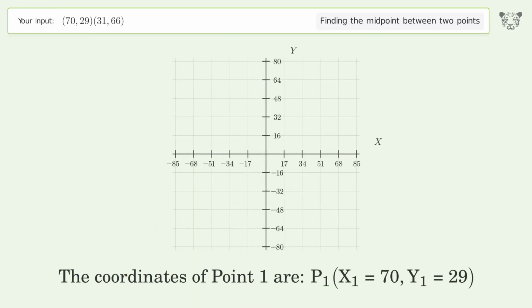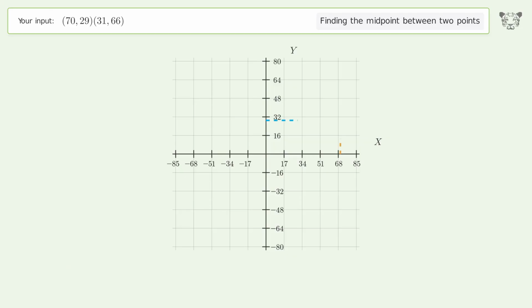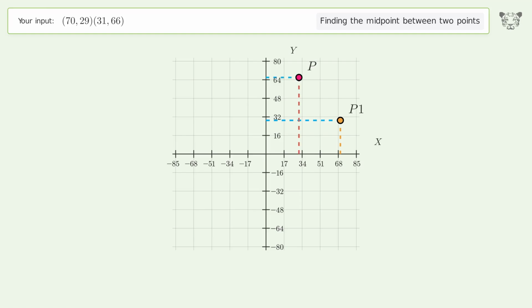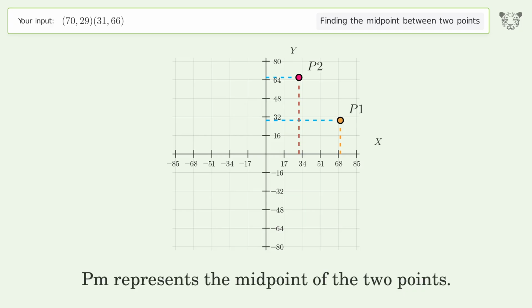The coordinates of point 1 are x1 equals 70, y1 equals 29. The coordinates of point 2 are x2 equals 31, y2 equals 66. PM represents the midpoint of the 2 points.